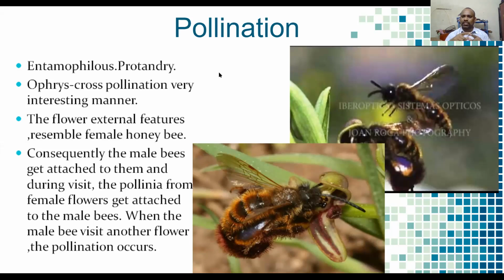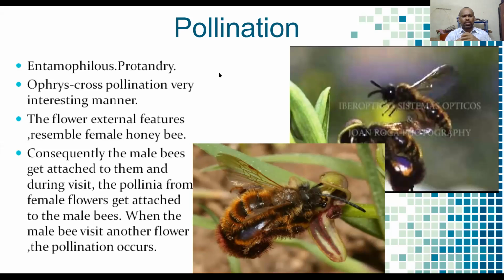Due to this, the entire flower is very attractive and automatically attracts insects. So cross pollination easily occurs in the Orchidaceae family.